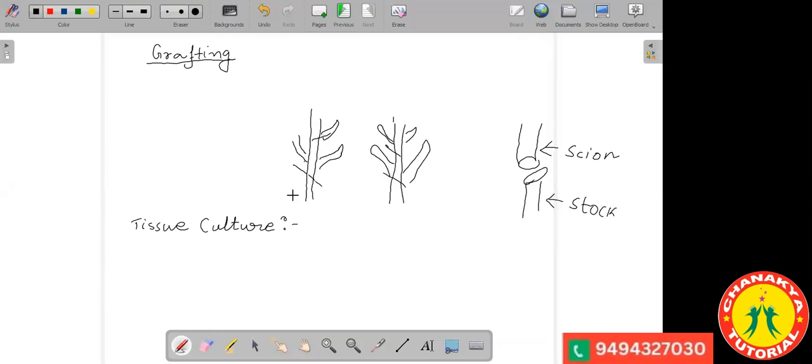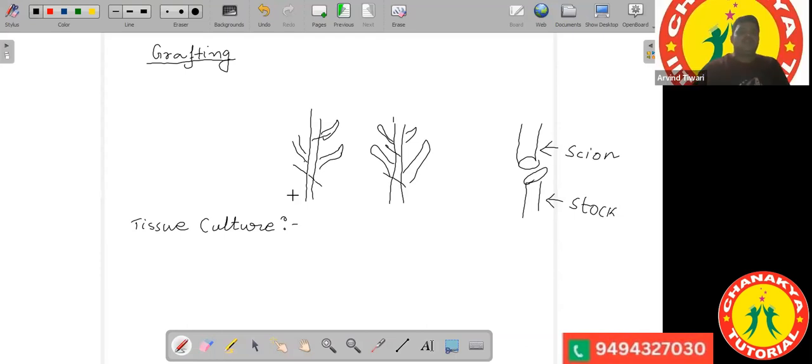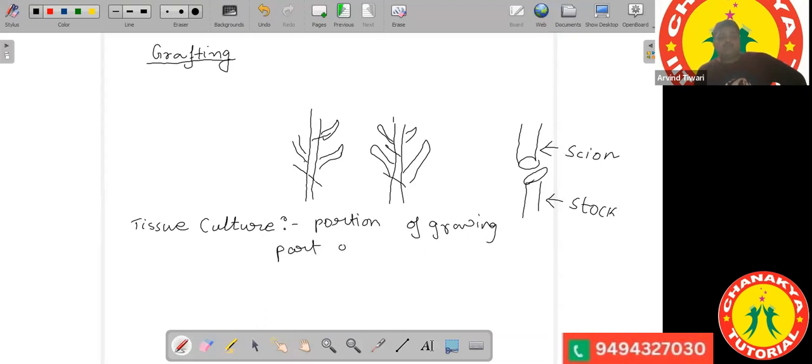Yes, sir. Okay, so let's see tissue culture. Now, in the process of tissue culture, we take some growing part of the plant. So a portion of the growing part of the plant is taken, and this portion is kept in a nutritive medium.